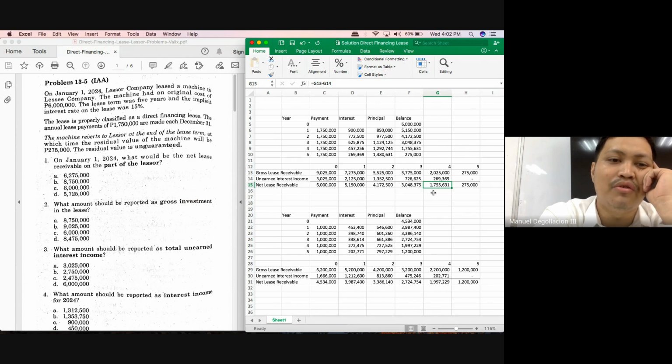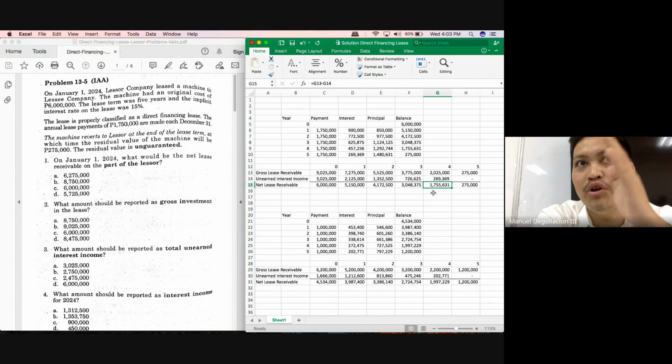Then you would think, why was it very easy to answer number 1, 2, 3, and 4 in this problem? Because it was just on the first year. To answer the second year, you need to answer year 1 first. To answer year 3, you need year 2 first. And for you to have year 2, you must have year 1. To answer year 4, you need year 3, which needs year 2, which needs year 1.